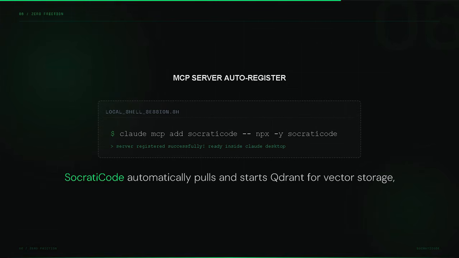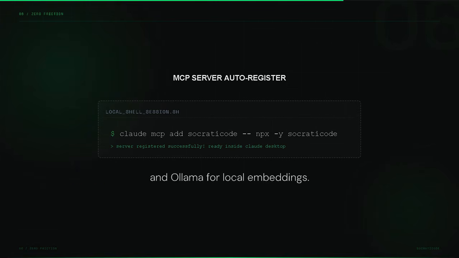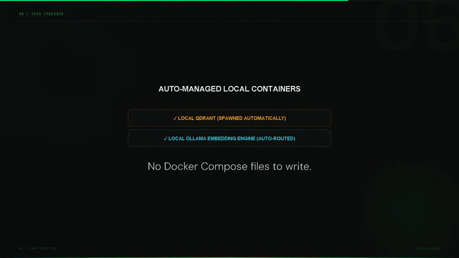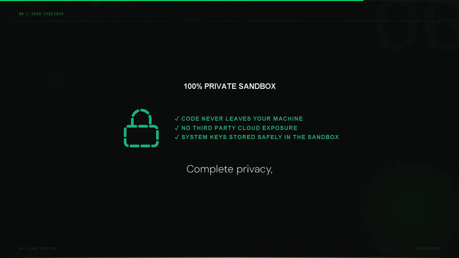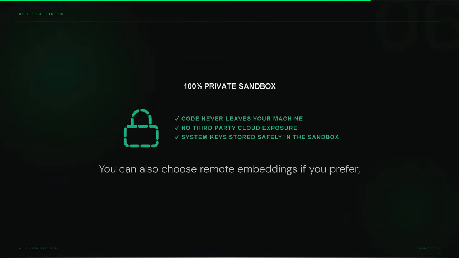SocratiCode automatically pulls and starts Qdrant for vector storage and Ollama for local embeddings. No Docker Compose files to write. No configuration to manage. No infrastructure to maintain. Your code never leaves your machine. No API keys required for the local mode. Complete privacy by default. You can also choose remote embeddings if you prefer, using OpenAI or Google Gemini.